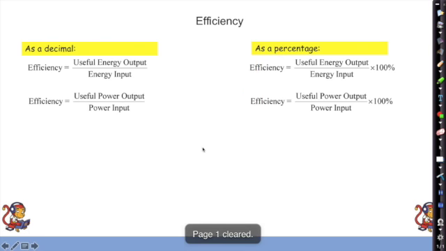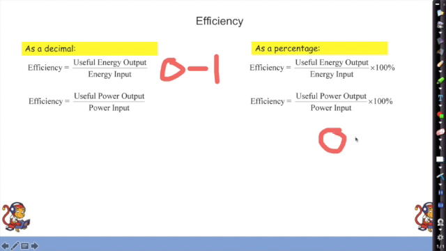Okay, efficiency. So there are two equations, two different ways of working out efficiency. There is working it out as a decimal, and there's working it out as a percentage. So if it's a decimal, it's going to be a number between 0 and 1. Okay, 1 being really efficient, 0 being awful, no efficiency whatsoever.